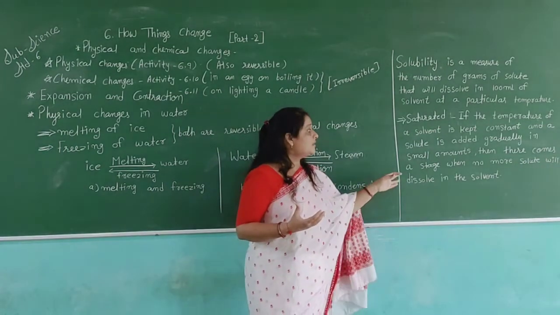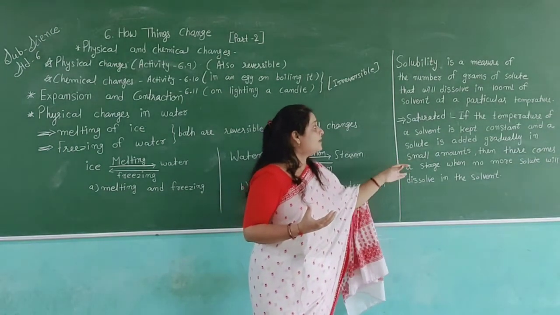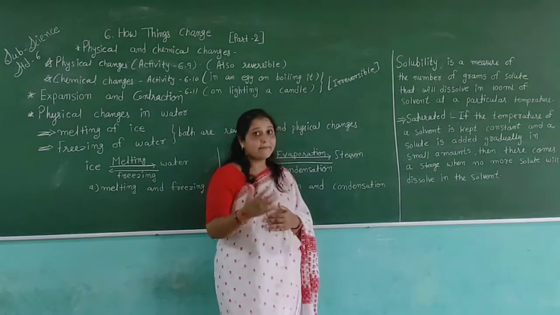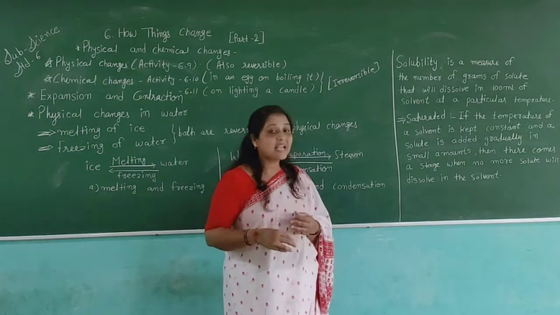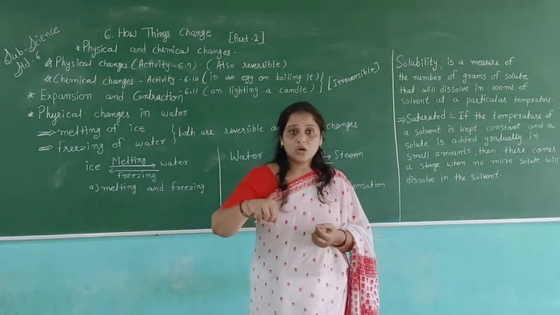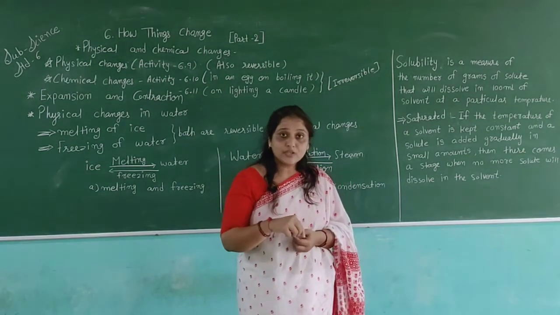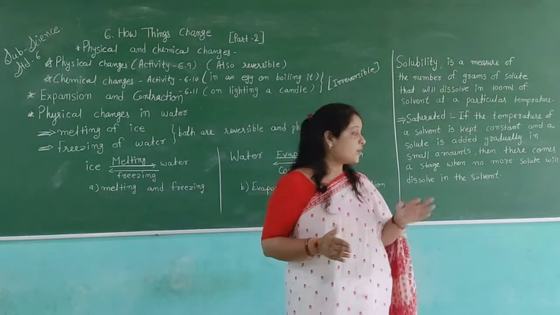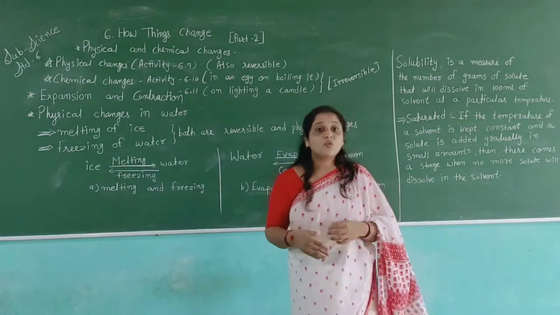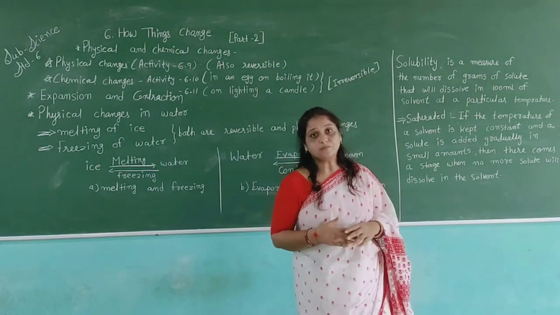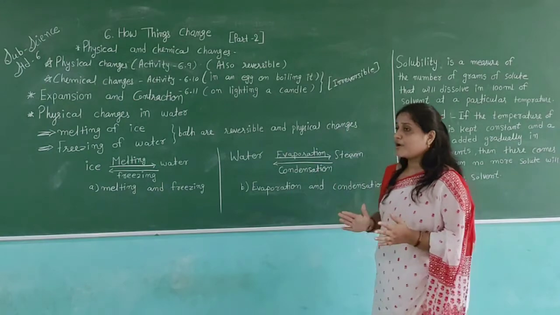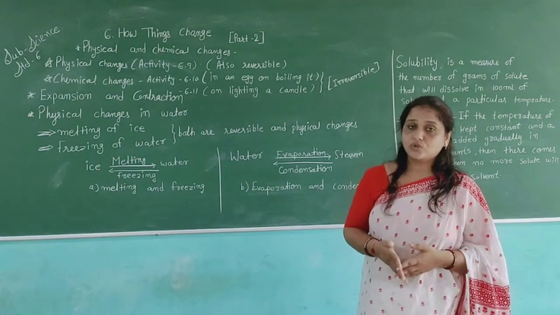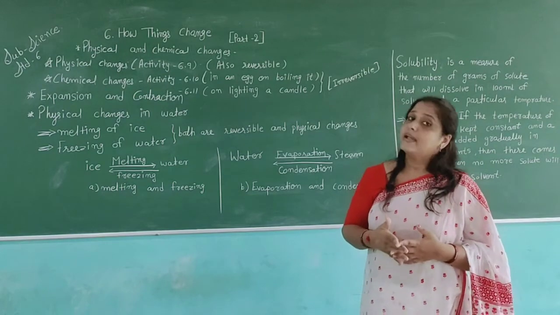So when the temperature of the solvent is kept constant and the solute is added gradually, then there comes a stage where no more solute will dissolve in the solvent. So when you want to dissolve anything, we want enough temperature of both, then we can add them easily.